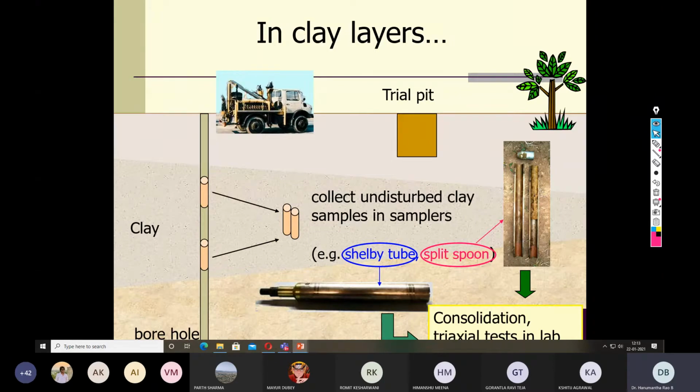That means all particles are pulverized. While in case of the undisturbed soil, a core of the soil sample, as shown here, a small core of the soil sample, is retrieved from below the ground surface.